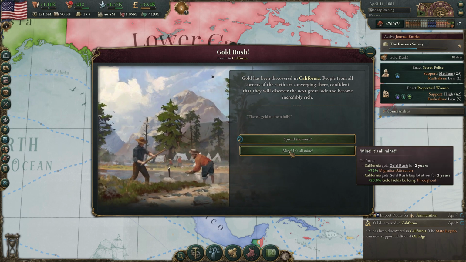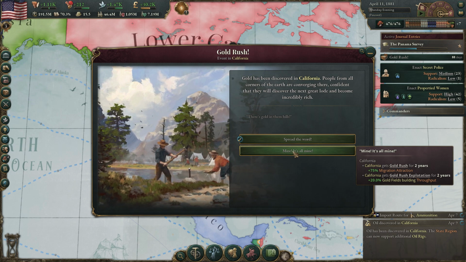Another gold rush in California. Okay, we're going to go with this one here, the gold fields throughput.